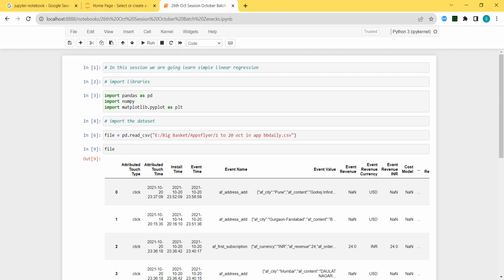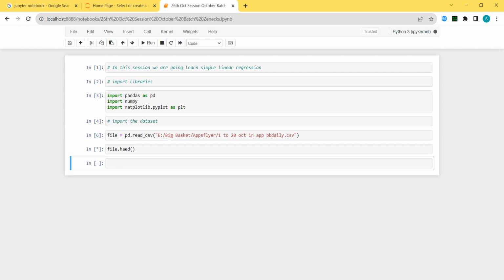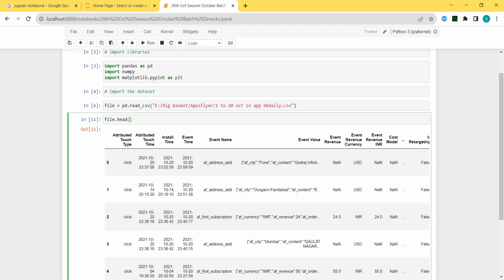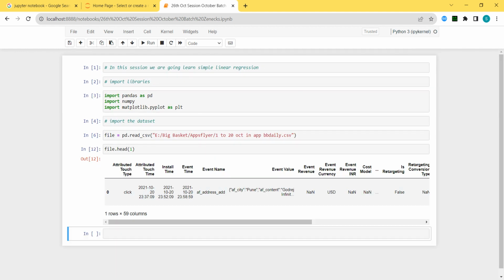I don't want to see the different types of rows. I only want to see a sample of that data. So I will mention the head. Okay, this is there. If I mention here only one, it will show only one. By default it will show 5 to 6, but if you mention any number, it will show according to the number. Everyone ready? Can we go ahead? This is only importing of the data set. Okay, all right, then let us go further.